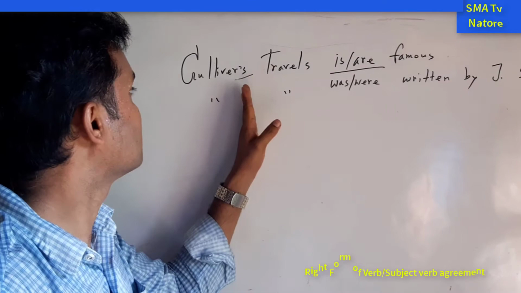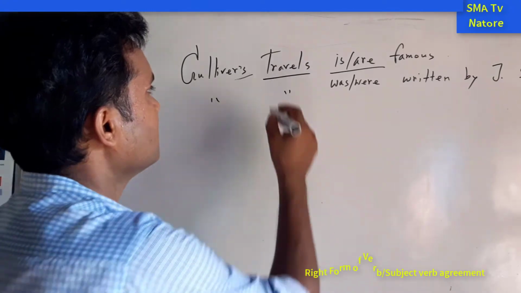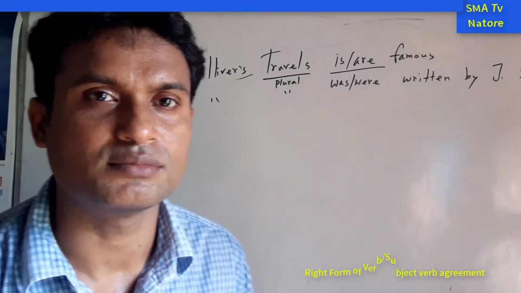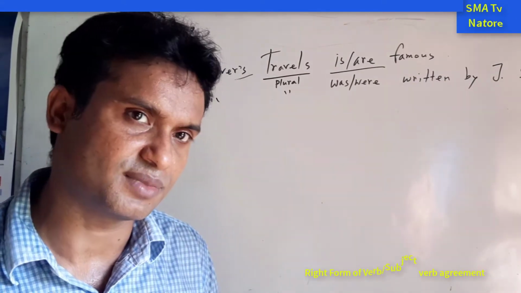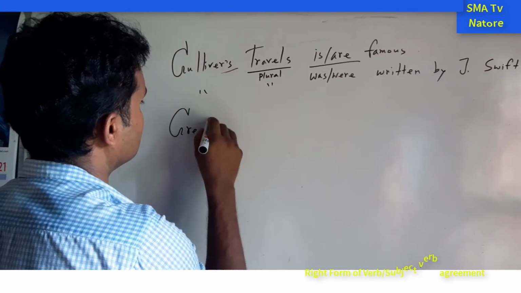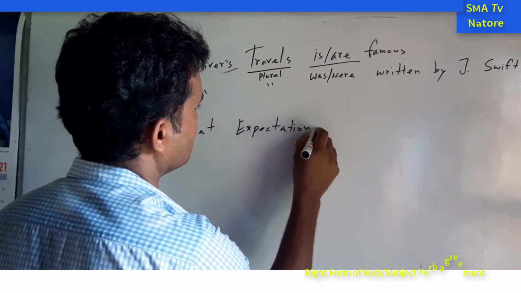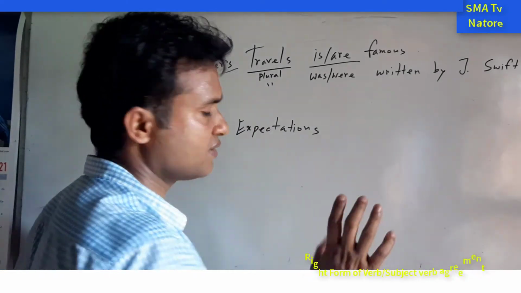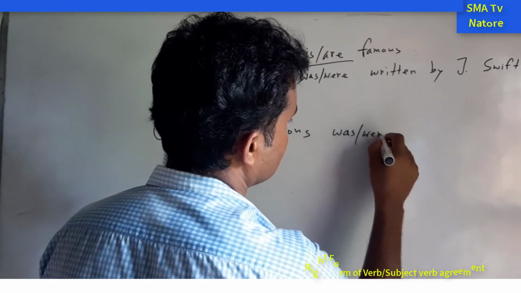Okay, next one. So Gulliver's Travels, here travels is the plural form, but this is the name of a book. For this reason we can say that this is a subject in the third person singular number. So for a particular name, for example, another book is Great Expectations. At first write down, was or were, written.